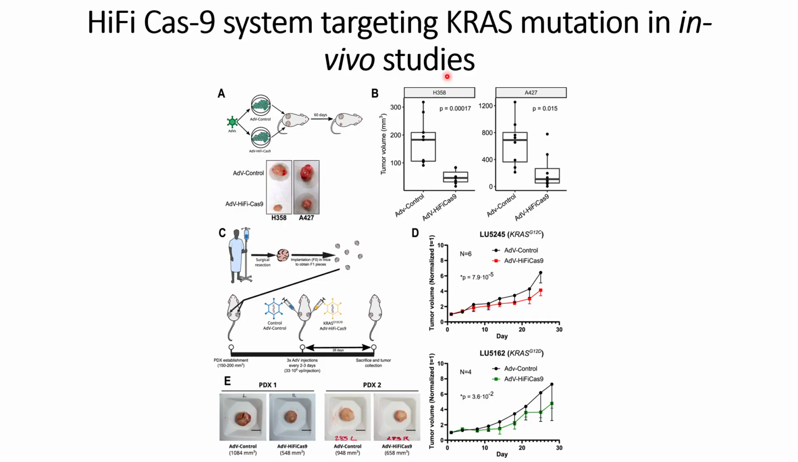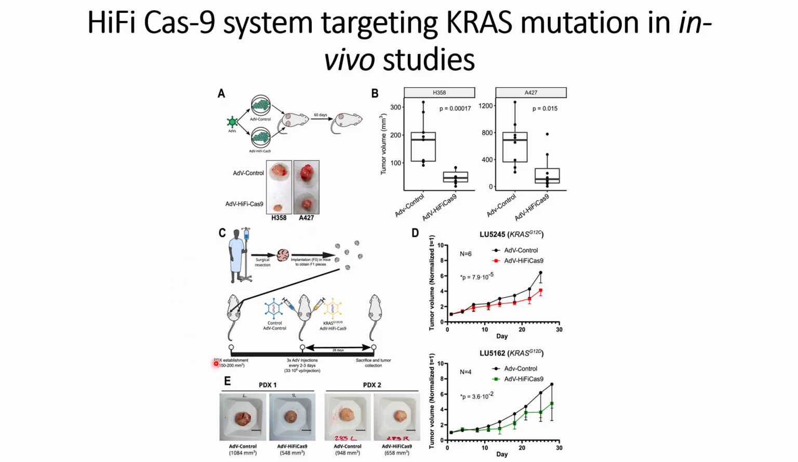The quantifications are shown in panel B, where they have used two different cell lines. The first one is the H358 cell line, where they transduced the control, in which they do not see any decrease, whereas when they use the HiFi Cas9 system they see a decrease. When they use the A427 cell line, in this case also they see similar results. When they use the HiFi Cas9 system they see reductions in the tumors.